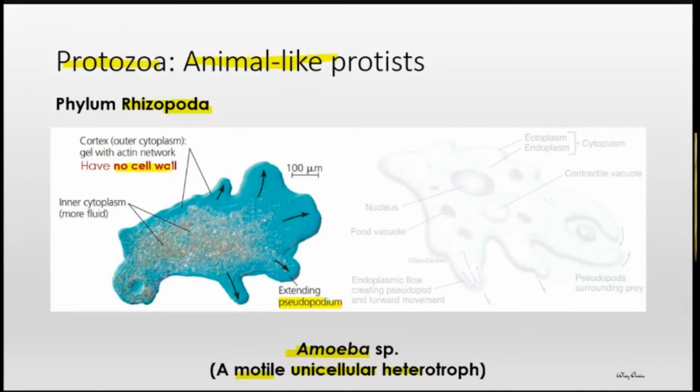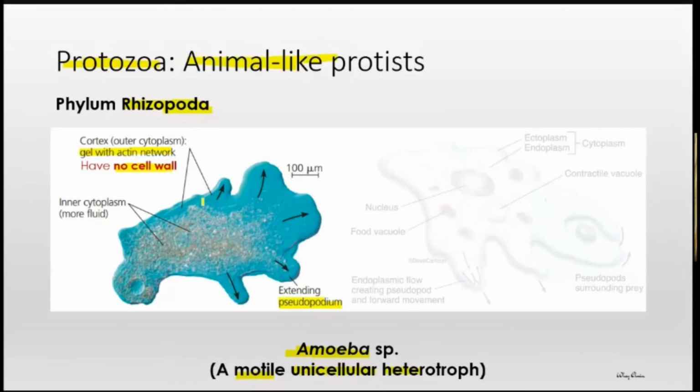Okay, even though they do not have the cell wall, but they have the structure to maintain the shape of it. Okay, this is what we call as a gel with actin network, atau pellicle. Okay, and the inner cytoplasm yang dalaman sikit punya kawasan adalah lebih cair.